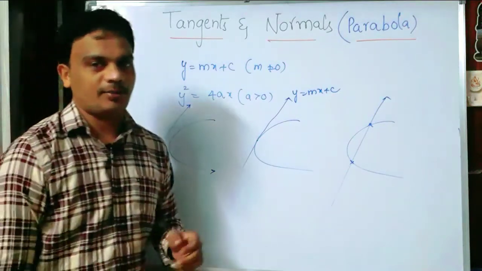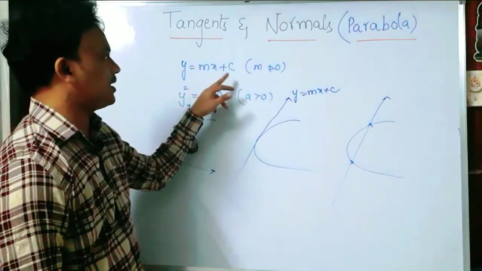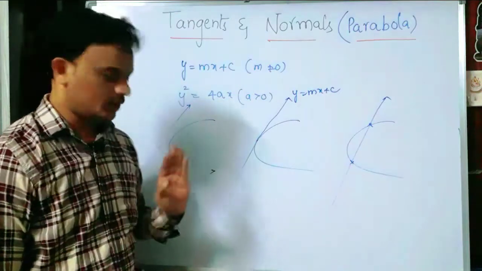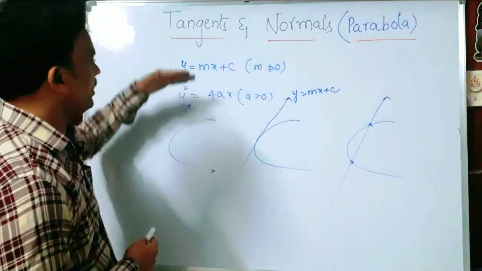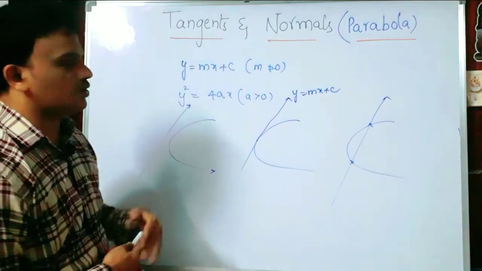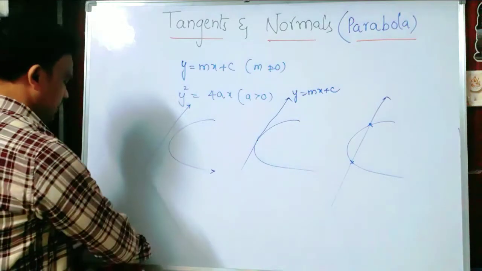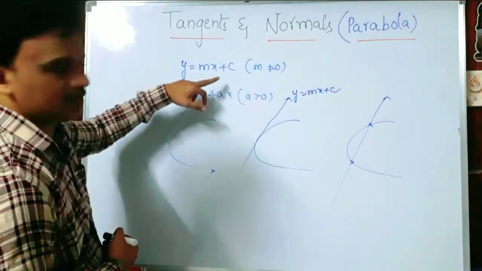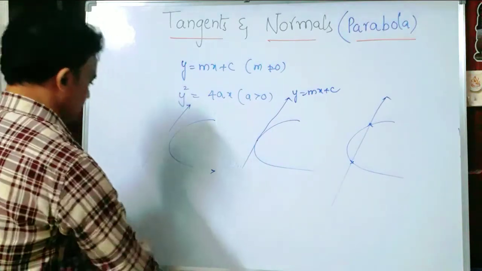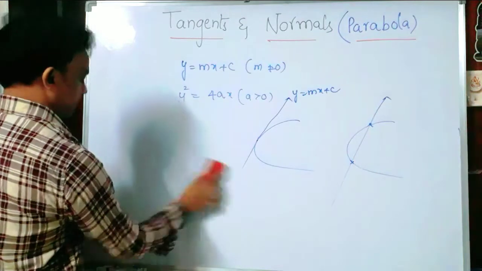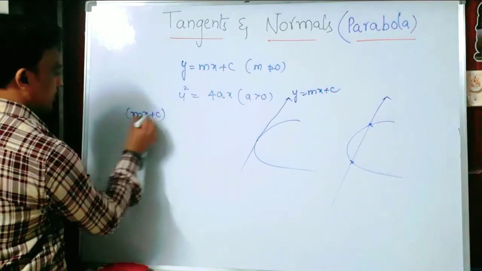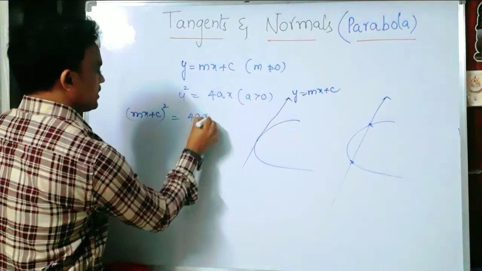My topic is: when the line y equals mx plus c is a tangent to the parabola, what are the conditions? First of all, I am going to find the point of intersection of the line y equals mx plus c and the given parabola y square equals 4ax. Substituting the y value in the parabola y square equals 4ax, what can we get? y square, which is mx plus c whole square, equals 4ax.